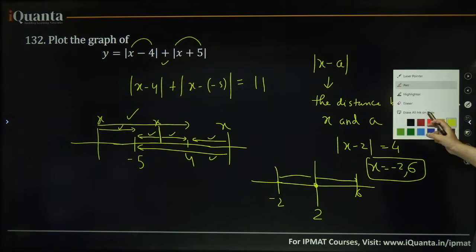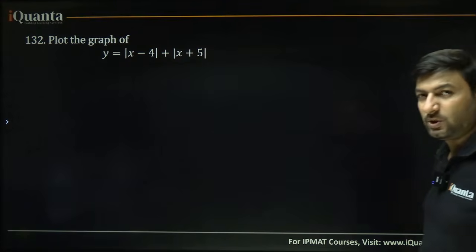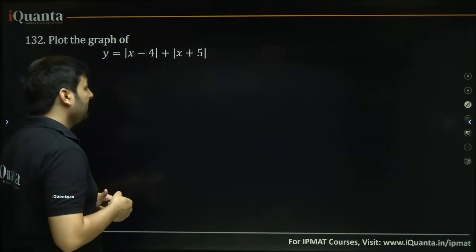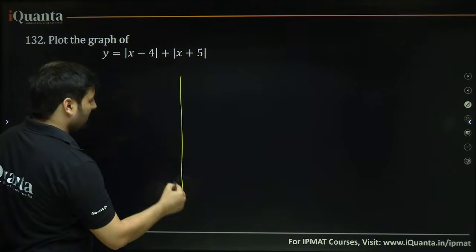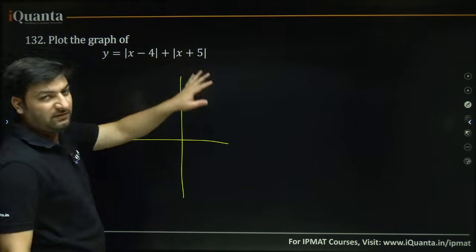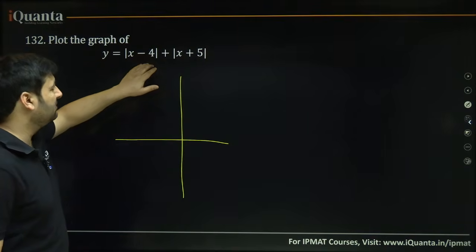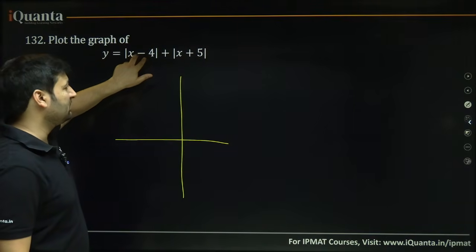Let me show you how to plot the graph of this, okay. This was basically to make you understand what modulus basically means, okay. You know that in modulus we have to focus upon critical points. So, what is the critical point? Critical point means the value of x at which this modulus becomes 0.